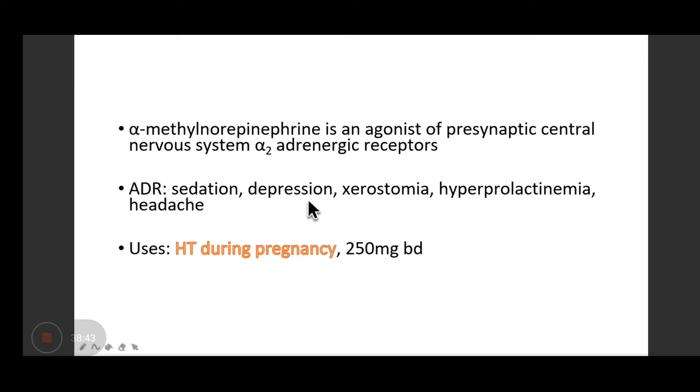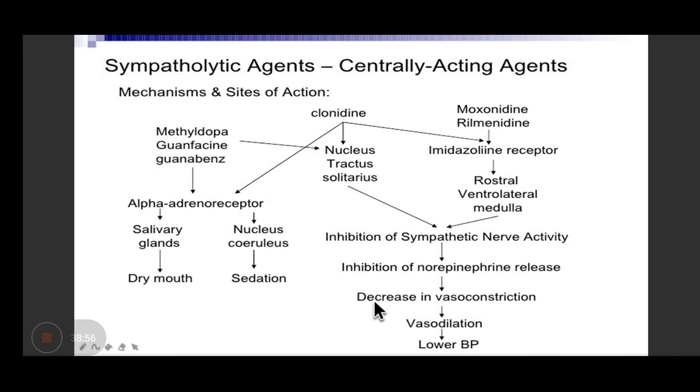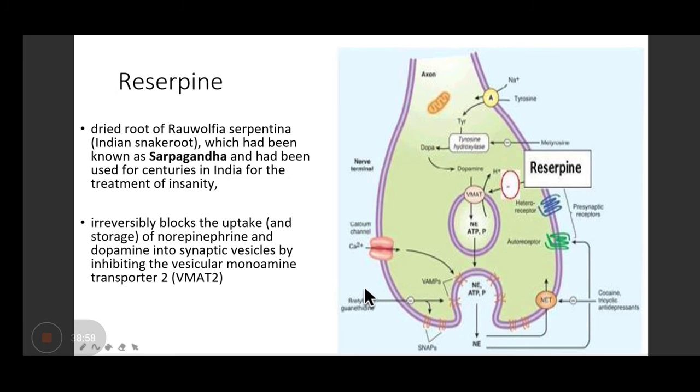The adverse effects are sedation, depression, xerostomia, hyperprolactinemia, headache. But it is a treatment of choice in pregnancy-induced hypertension. Dose is around 250 milligram twice daily. Okay, we have discussed this thing. Reserpine तो कब से ये obsolete drug है? Any idea how it acts? What is the mechanism of reserpine?